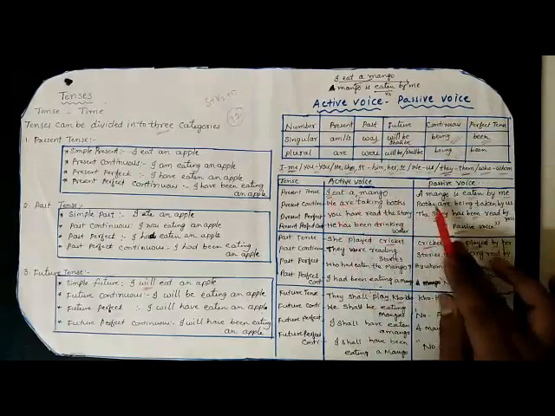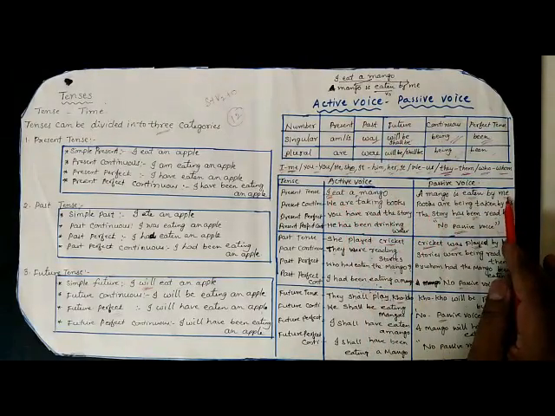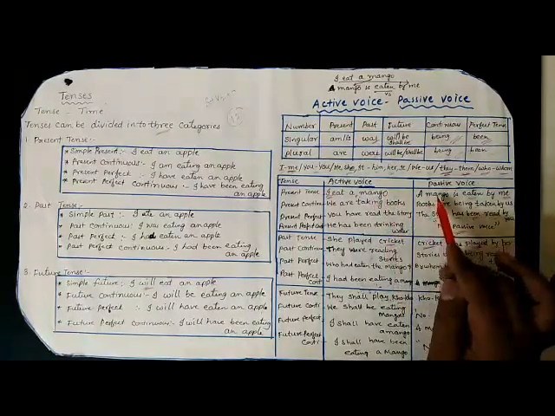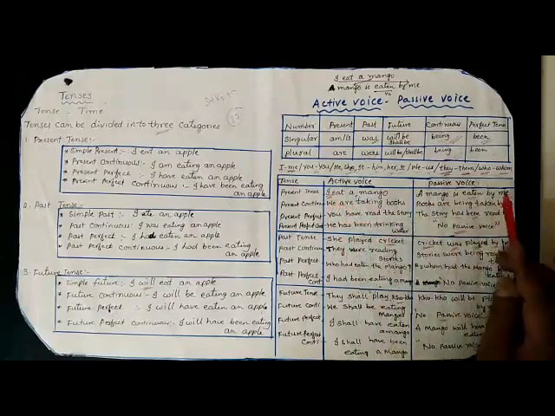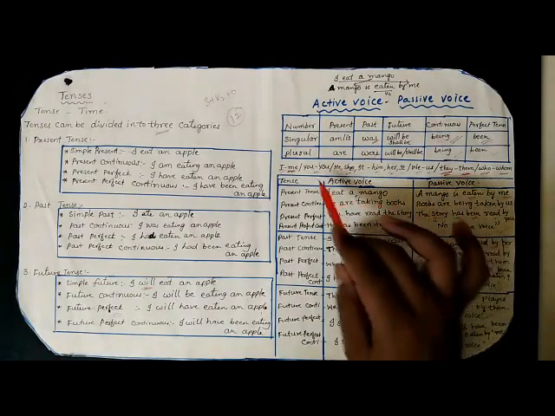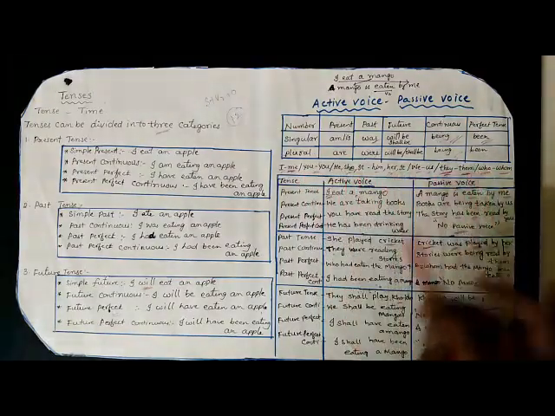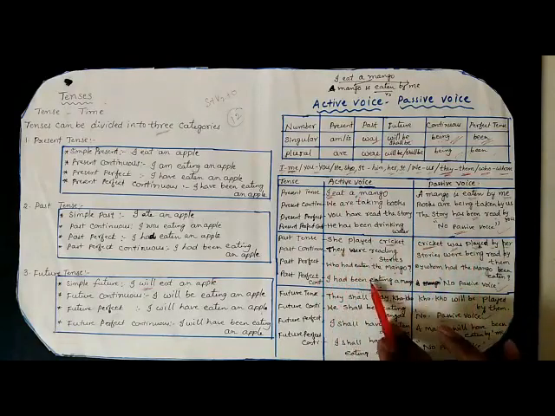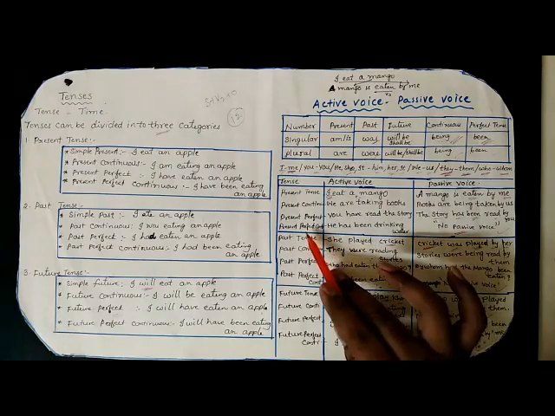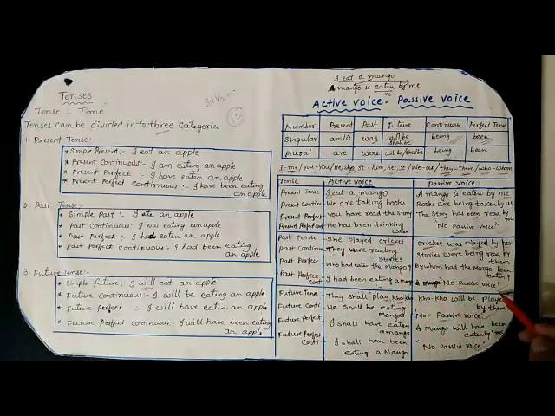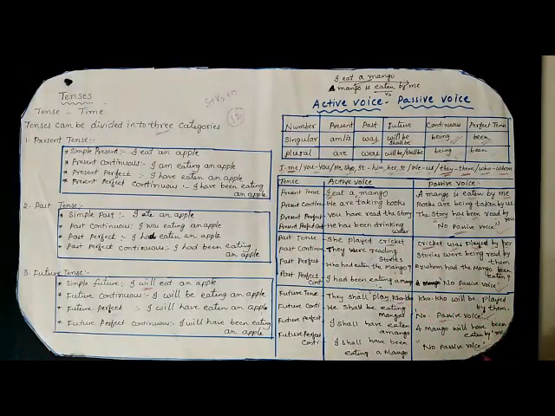The subject part becomes the object, and the object part becomes the subject in passive voice, according to the changes given above. And one more important point: there is no passive voice form for present perfect continuous, past perfect continuous, future continuous and future perfect continuous.